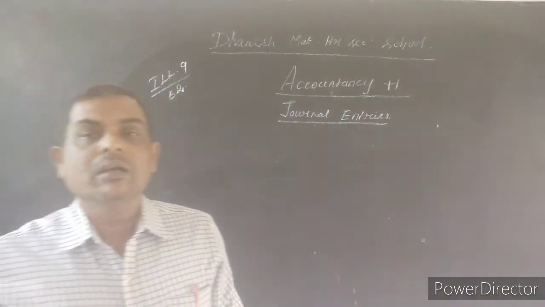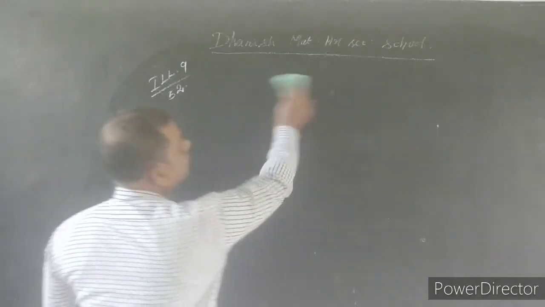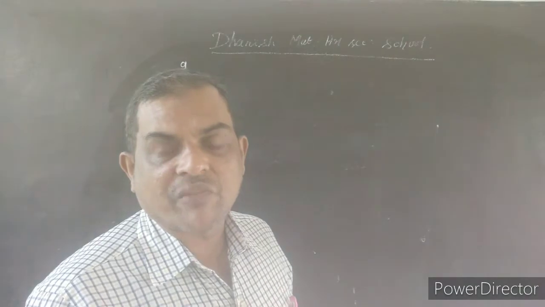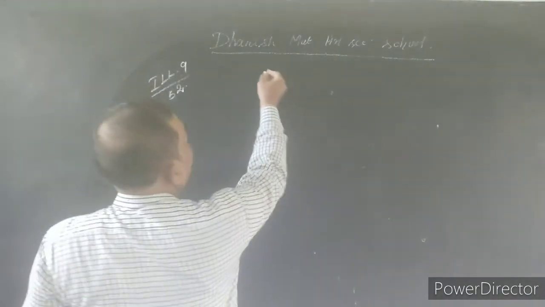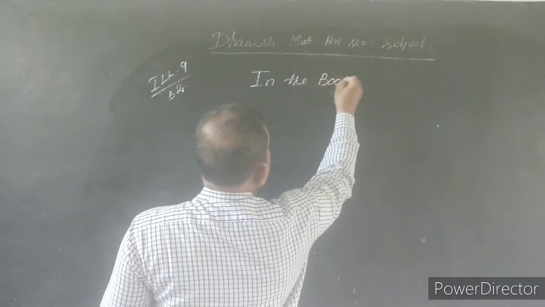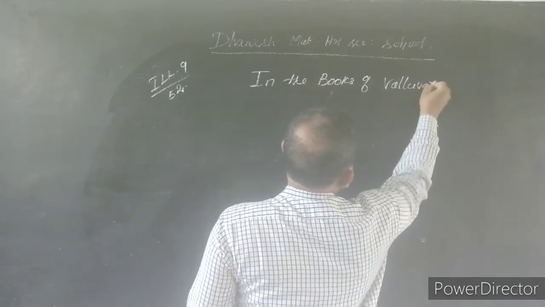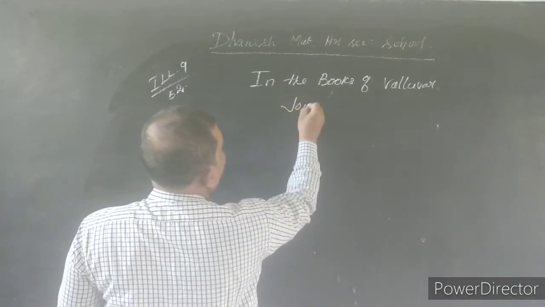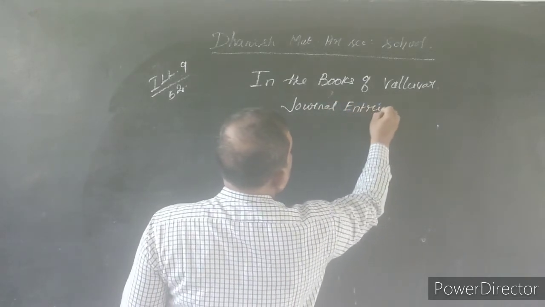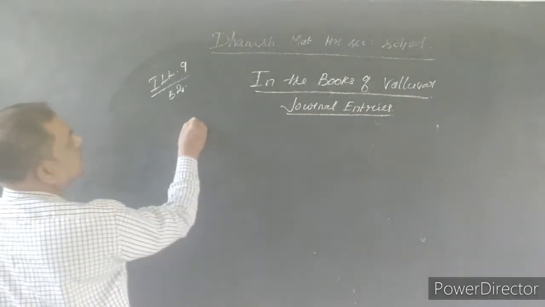Okay, before passing the journal entries, what do we have to do? We have to make the heading. Here we are going to pass the journal entries of Mr. Valluvar, so the heading is: in the books of Valluvar. Below that we have to write journal entries.